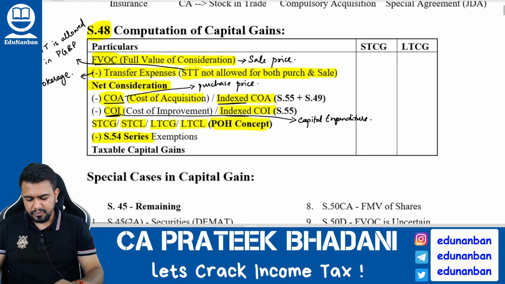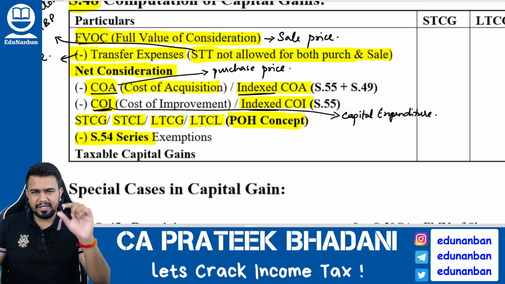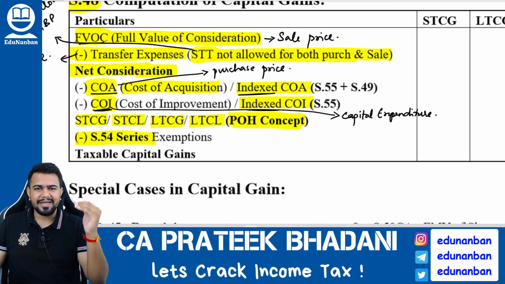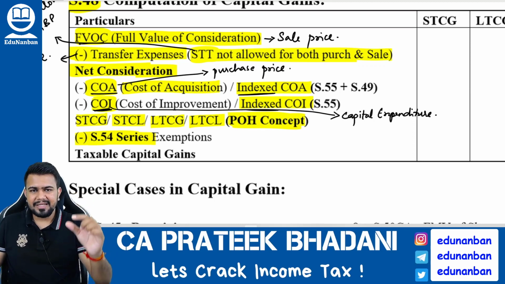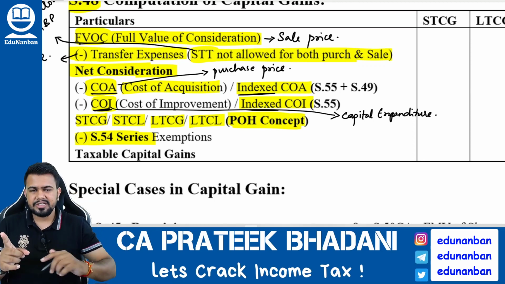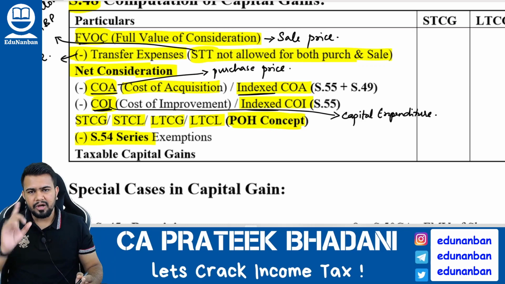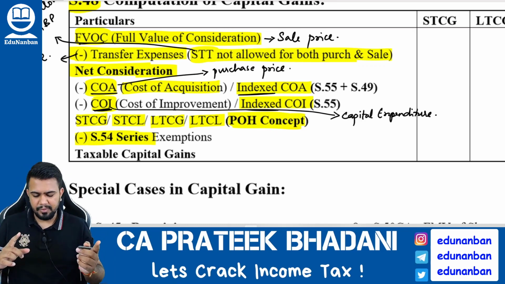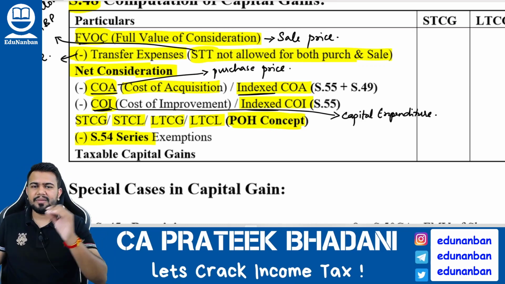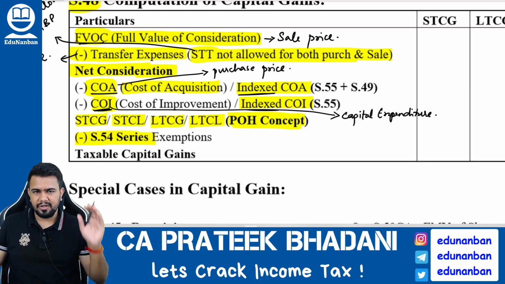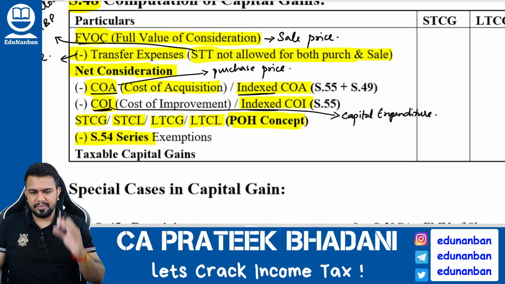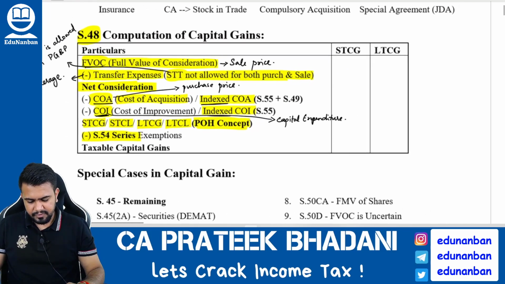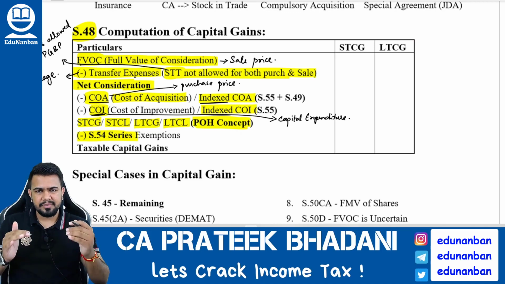Okay. So first what you have to do, take the full value of consideration, reduce the transfer expense. After reducing transfer expense, you will get net consideration. From the net consideration, you have to reduce cost of acquisition or indexed cost of acquisition, cost of improvement or indexed cost of improvement. After that, you will get the short term or long term capital gain or capital loss. From that, you can reduce the 54 series exemption. You will find out the taxable capital gains. Fine. So now let us see all the concepts one by one.